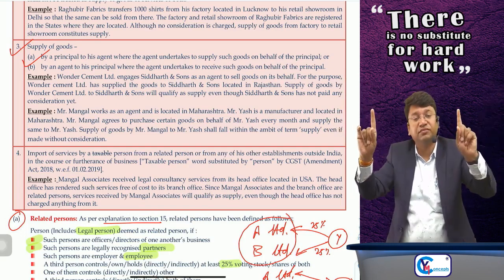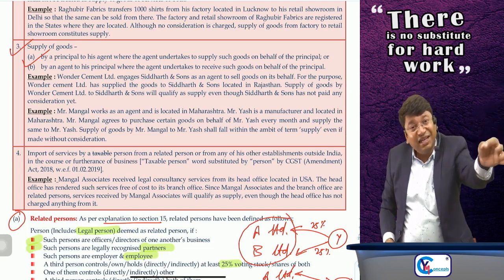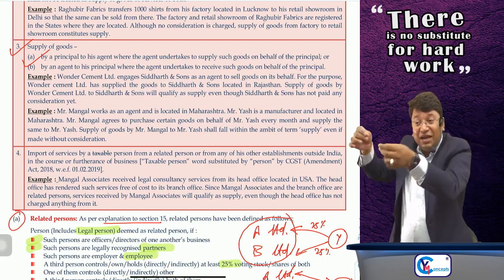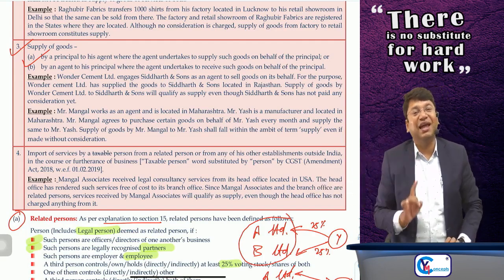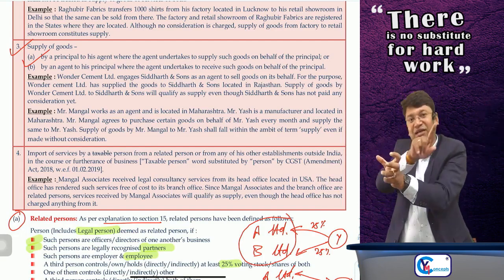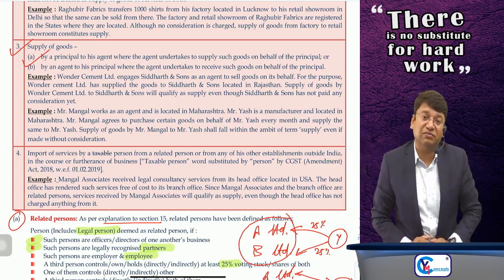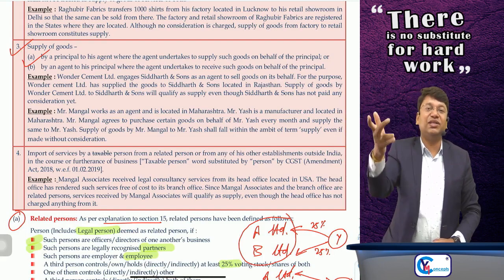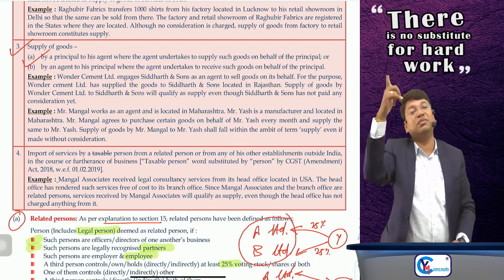But when you are purchasing the goods, the supplier from whom you are taking the goods is raising the invoice in the name of agent. Then when the agent sends the goods to the principal, it will be treated as if the agent is supplying the goods to the principal, and the original supplier who has raised the invoice in the name of agent will be eligible to take the credit on the basis of that invoice. The agent will raise the invoice to the principal and can utilize the credit. He will mention the GST on the invoice raised to principal, and the principal can take the input tax credit on the basis of the invoice issued by agent.